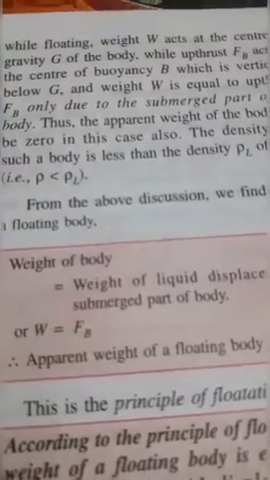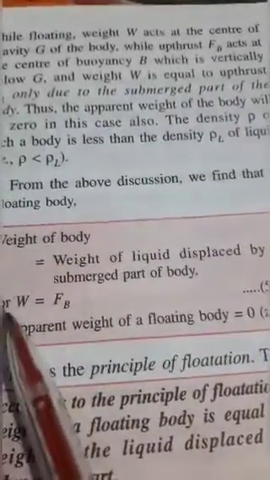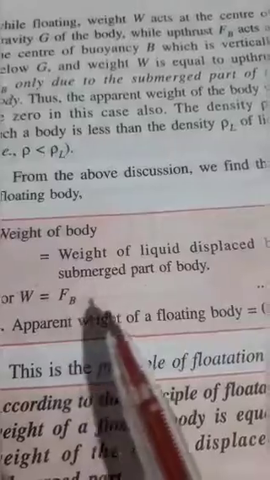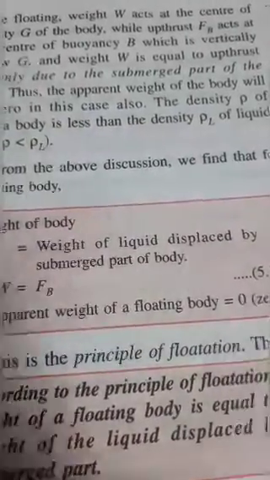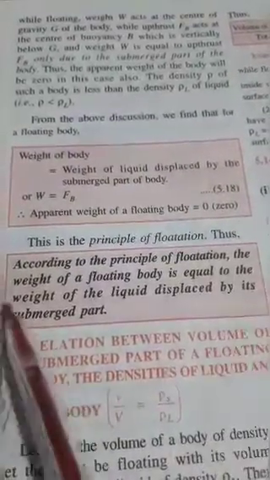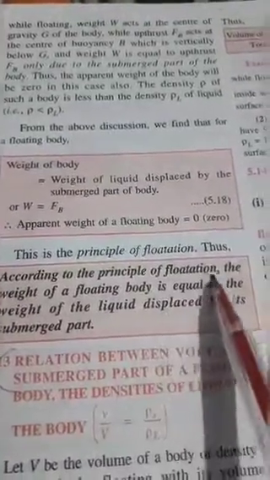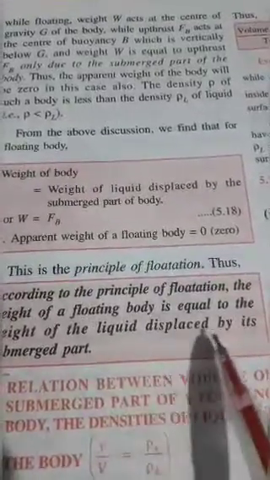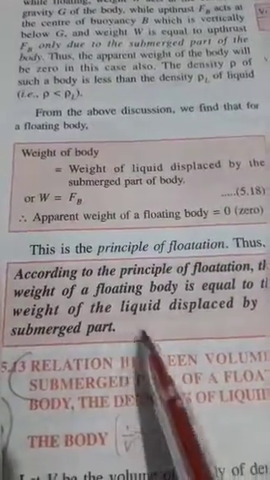So students, from the above discussion we find that the weight of the body is equal to the weight of the liquid displaced by the submerged part of the body, or you can say W is equal to FB. This is the condition in which the body will float. Therefore, the apparent weight of a floating body will be zero. So this is the principle of flotation. According to the principle of flotation, the weight of a floating body is equal to the weight of the liquid displaced by its submerged part.